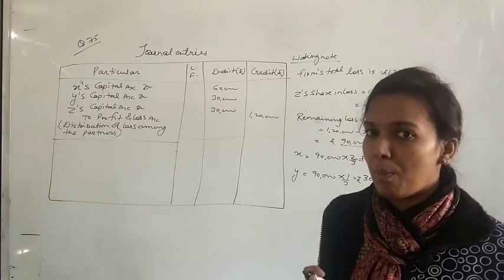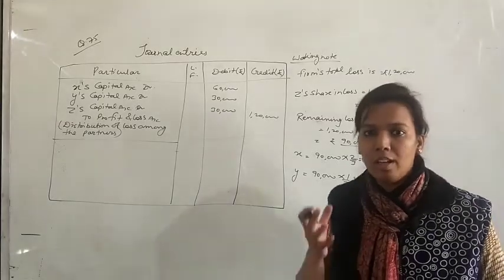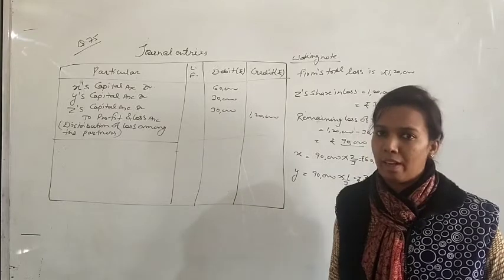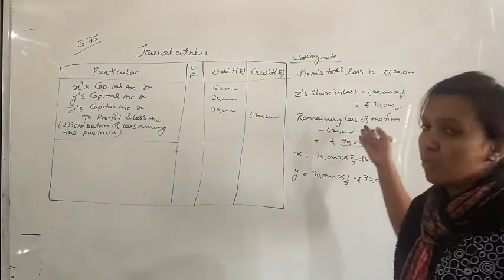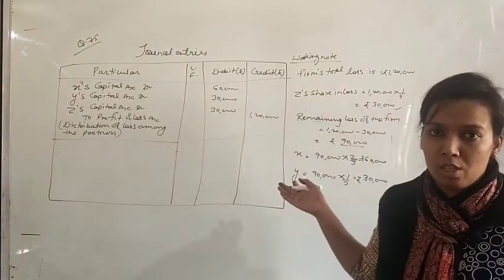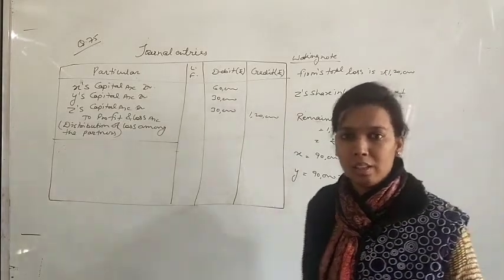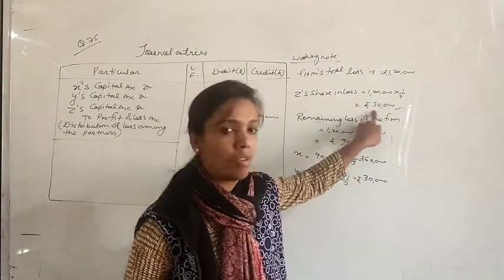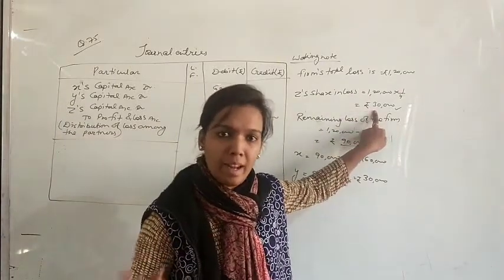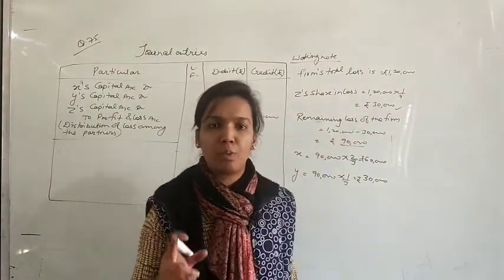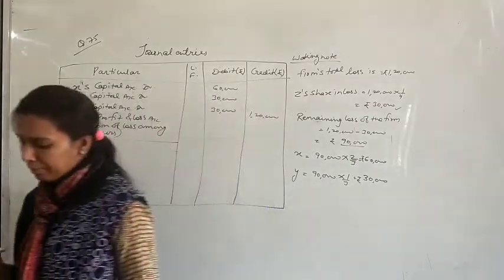Try to understand this topic very clearly, that he got a guarantee of rupees 1 lakh, but he got loss also in the firm 30,000. So the partner will get a guarantee of rupees 1,30,000. First of all, this 30,000 will be given to him, and later on his guaranteed amount 1 lakh rupees will be given to him. Okay.